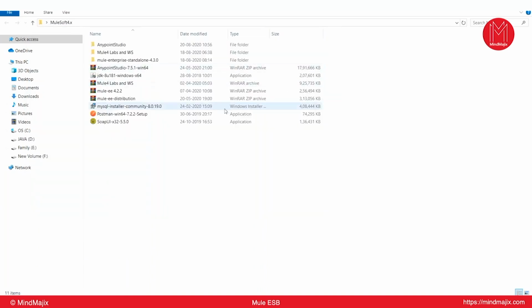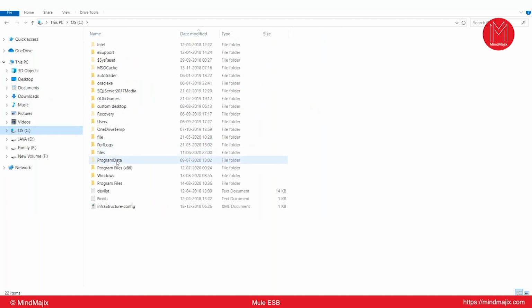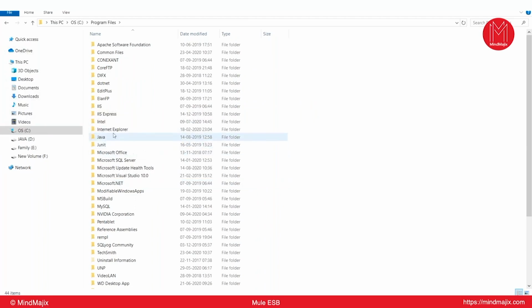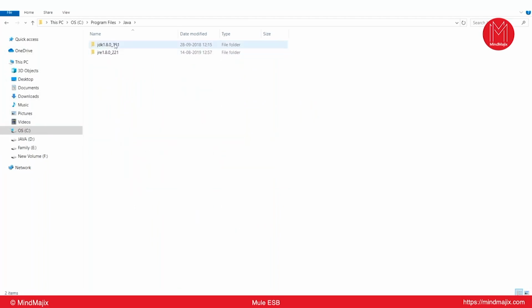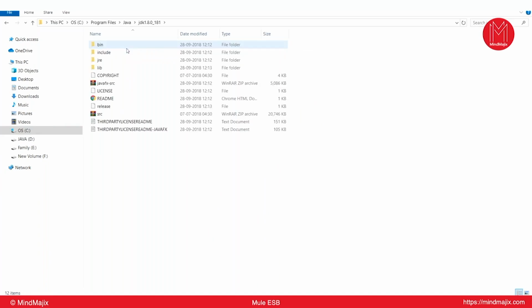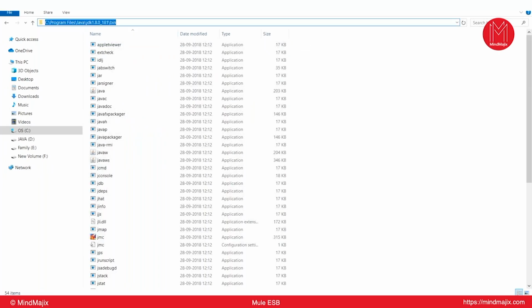Now, once you have that, go to where it got installed. Go to Program Files. There is a Java folder, and go to the JDK, not the JRE. We require the development kit, the Java Development Kit. In that JDK, we have a bin folder. Along with this JDK, we will be getting a JRE, so no need to worry about a JRE. JRE is the Java Runtime Environment to run your application. So go to the bin folder and take this path.